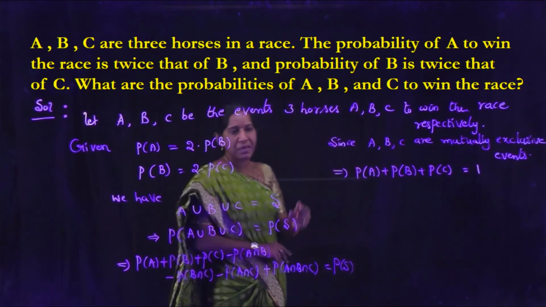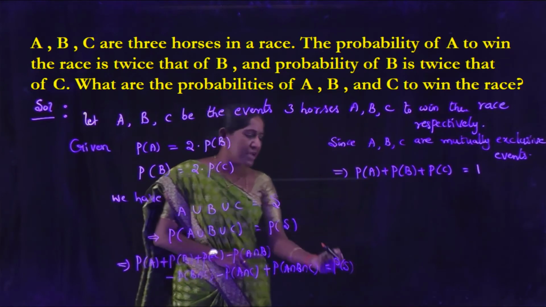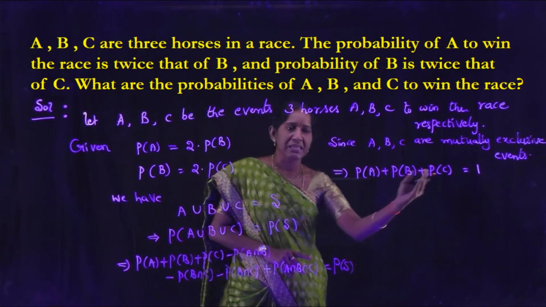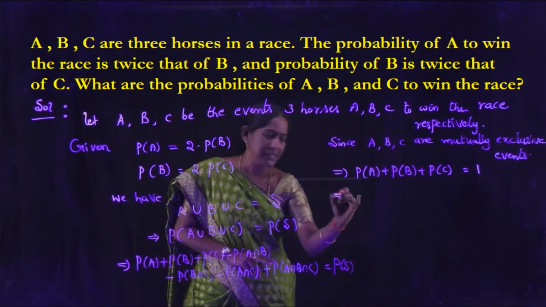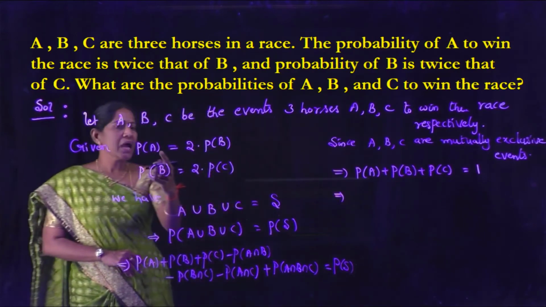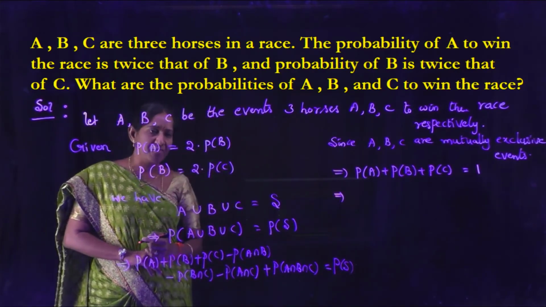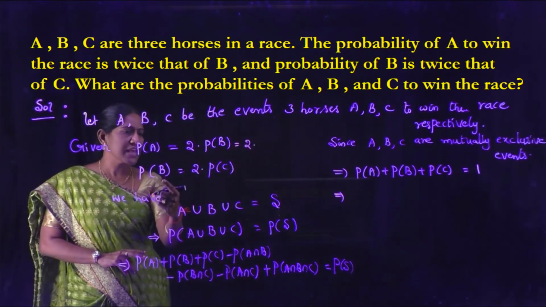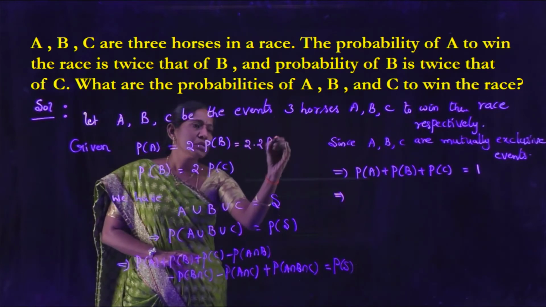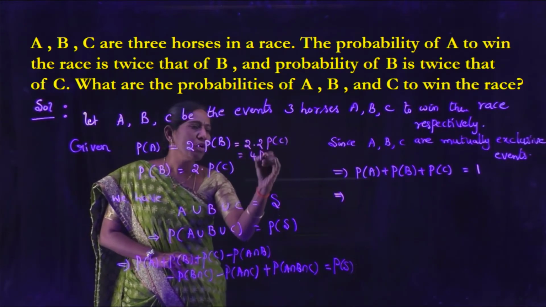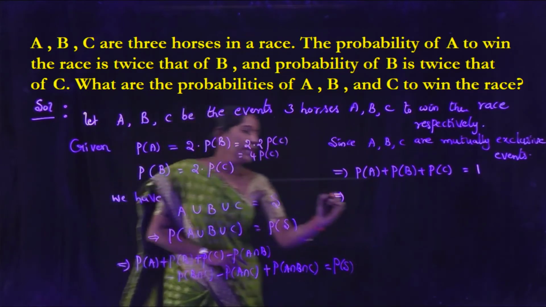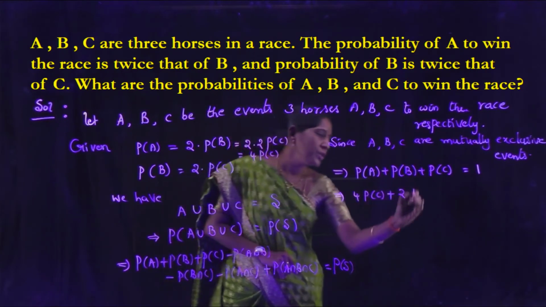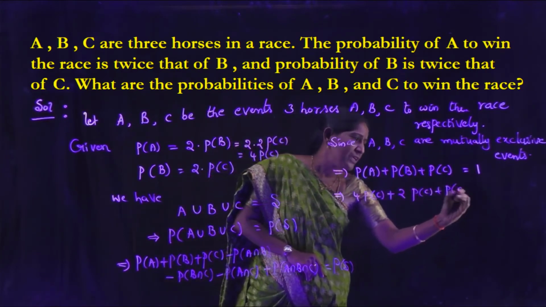The value of P of phi is 0 and the value of P of S is 1. Then the remaining part is P of A plus P of B plus P of C equal to 1. We have P of A equal to 2 into P of B, that is also the same as 2 into 2 into P of C. So P of A goes to 4 into P of C. That is 4 into P of C plus P of B, which is 2 into P of C, plus P of C equal to 1.